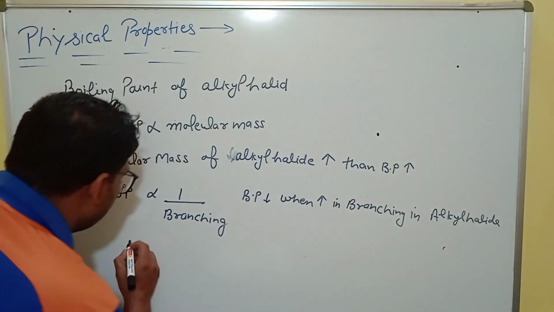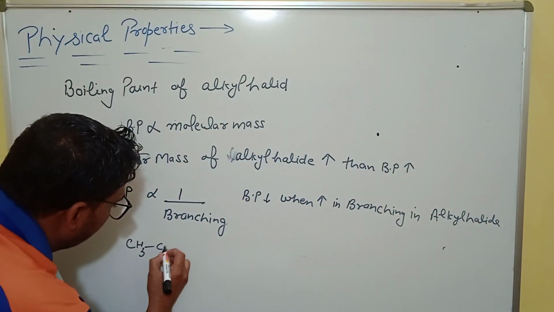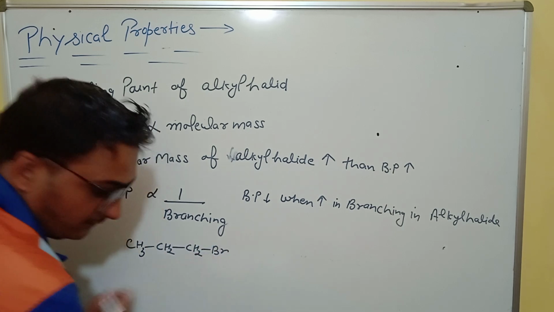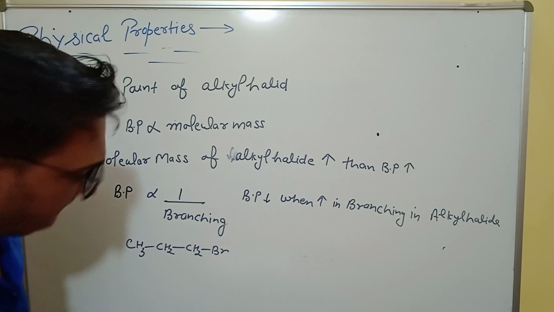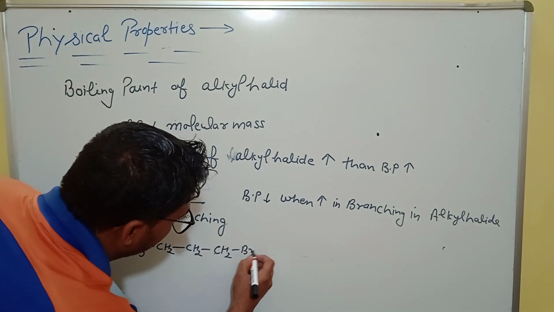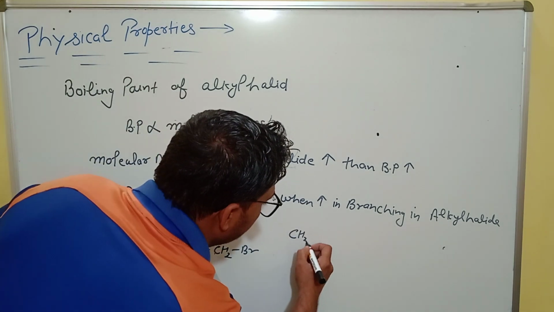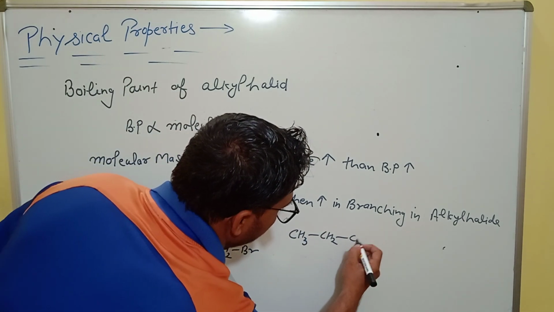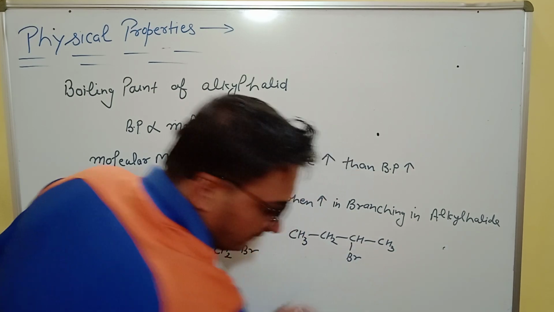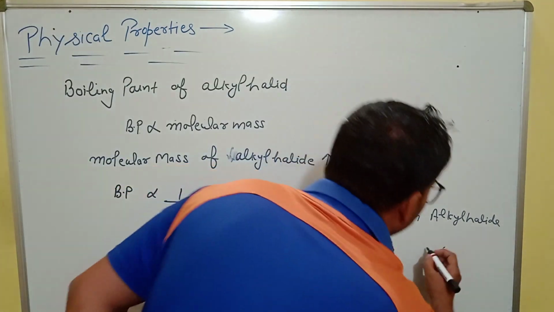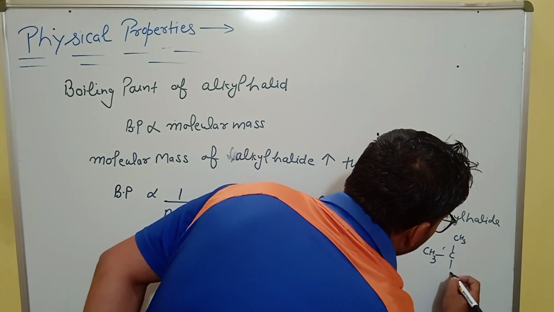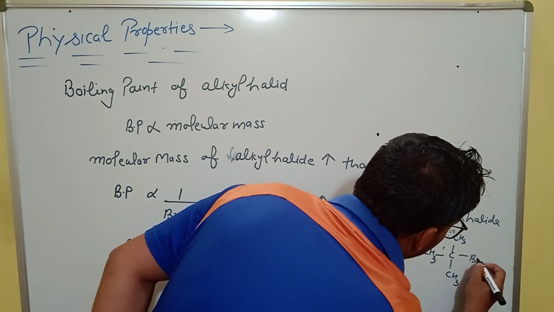Simple example: CH3CH2CH2CH2Br. The second example is CH3CH2CH(CH3)Br, and the third example is (CH3)3CBr.